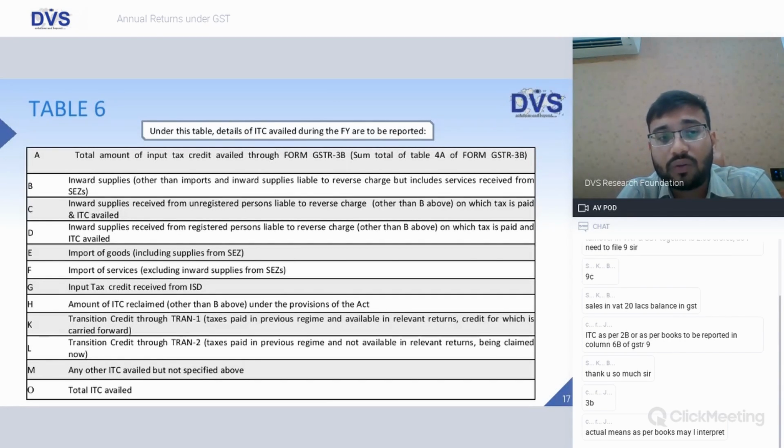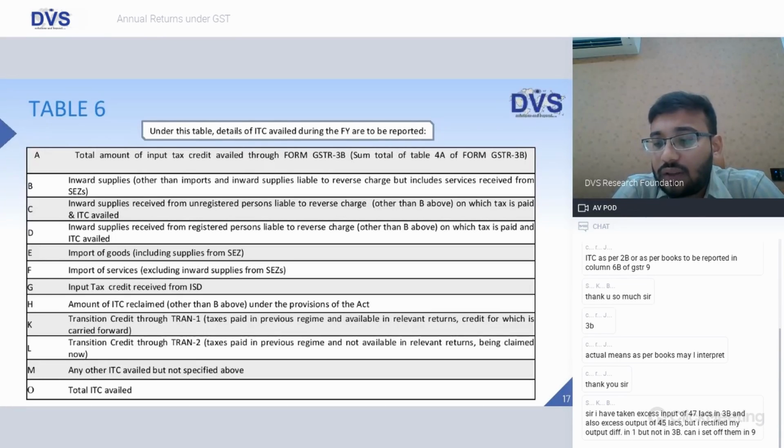In 6B, you have to mention inward supplies other than imports. Here they are not specifically mentioning about 3B. In the 6B column, they are not mentioning about GSTR 3B. So entire inward supplies other than imports and inward supplies on which RCM is applicable, all the inward supplies would get mentioned here in 6B, sir. In 6A, you have to mention ITC which you have availed through form GSTR 3B.